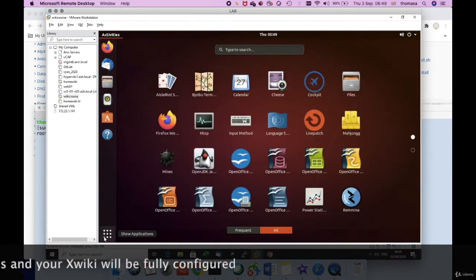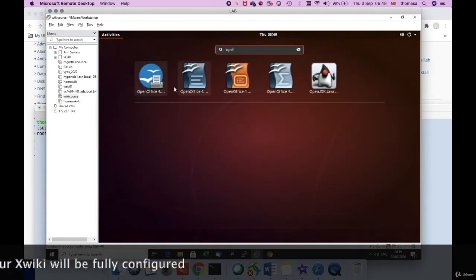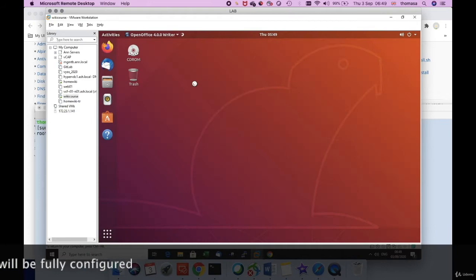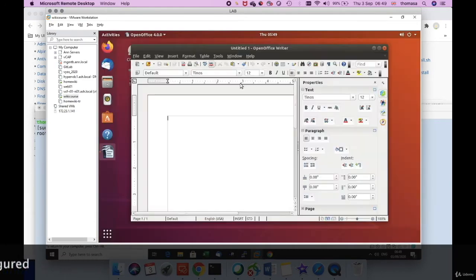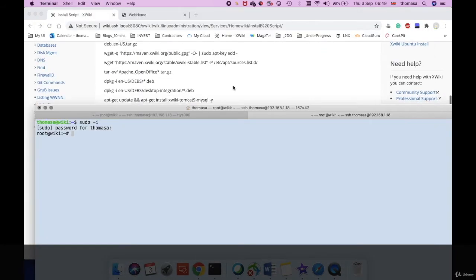So search for OpenOffice here. That's that bit which is installed. It basically has everything you need here. All those applications are installed here. So we know now OpenOffice is installed. Okay, so that's working successfully. So what else was done?